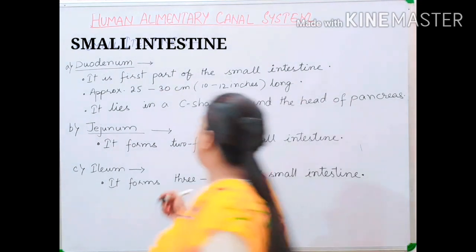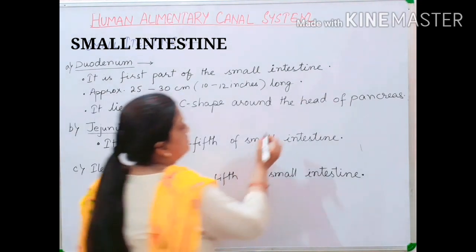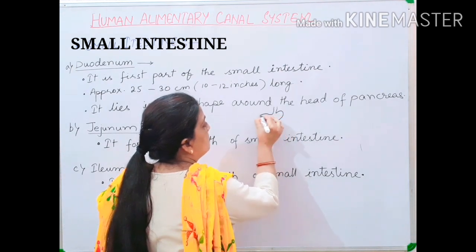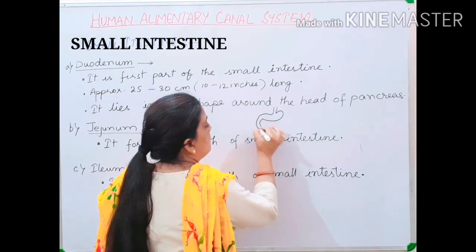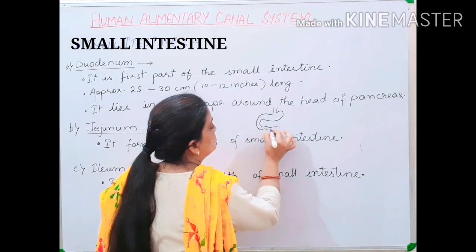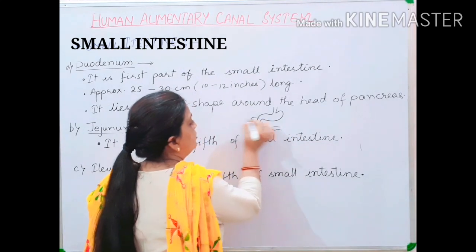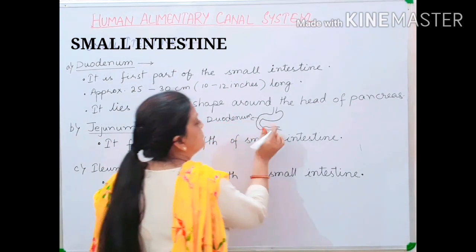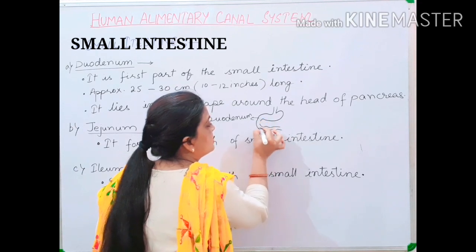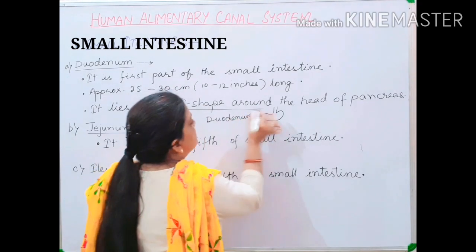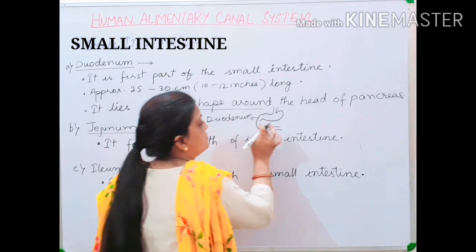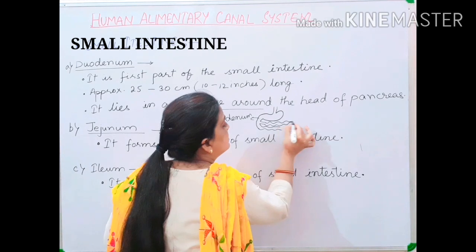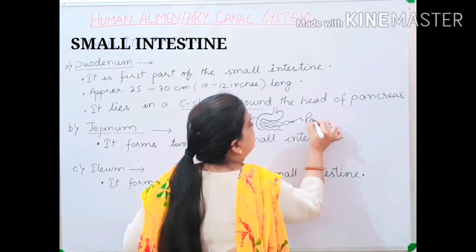Now what do you mean by this? Now children, this was your stomach and this was your jejunum part. This one was your duodenum. And children, this is a C-shaped structure, from where your pancreas is located.